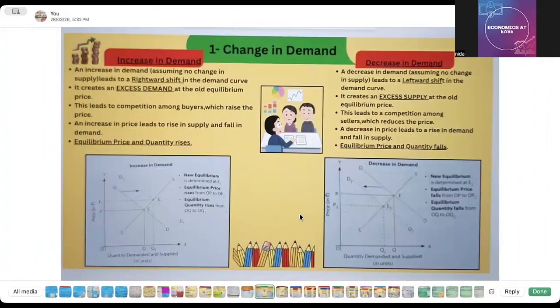So you can take the screenshot. I have already made a video on this, okay? And these are the diagrams. How are you going to explain it? You first need to consider that if there is a change in demand and supply remains constant, that is increase in demand, that is the rightward shift, then equilibrium price rises and equilibrium quantity rises.